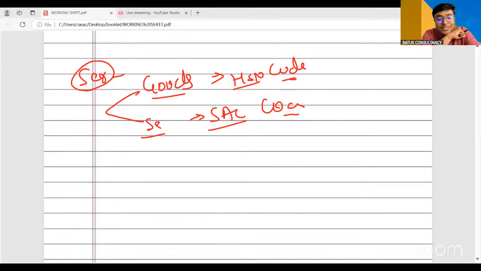How to find out the HSN code perfectly? Sir will discuss or will try to provide you one Excel tool regarding that. Okay. So we'll suggest you one Excel tool which has been developed by the government itself. That tool is also very relevant for finding the HSN and SAC code.